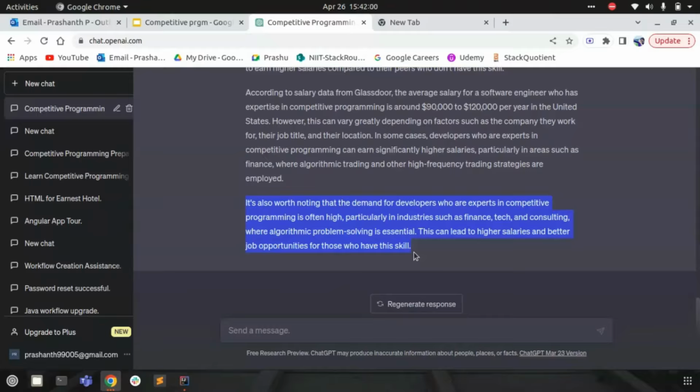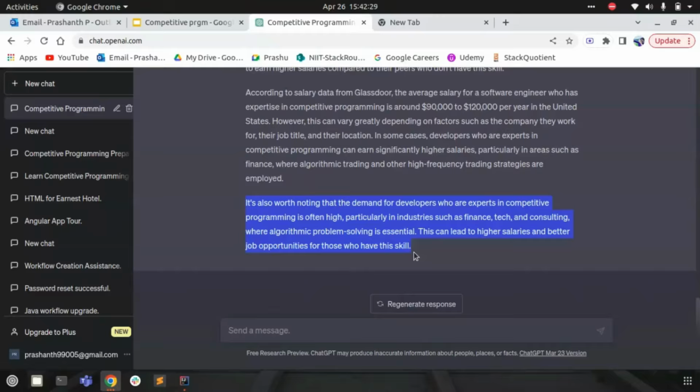Okay, so now I have made up my mind to be a competitive programmer. As a first thing, I got to know what competitive programming means. In the second prompt, we got to know why competitive programming is so important and how it differs from other programming. And I also got to know what the average salary will be when one becomes an expert in competitive programming.